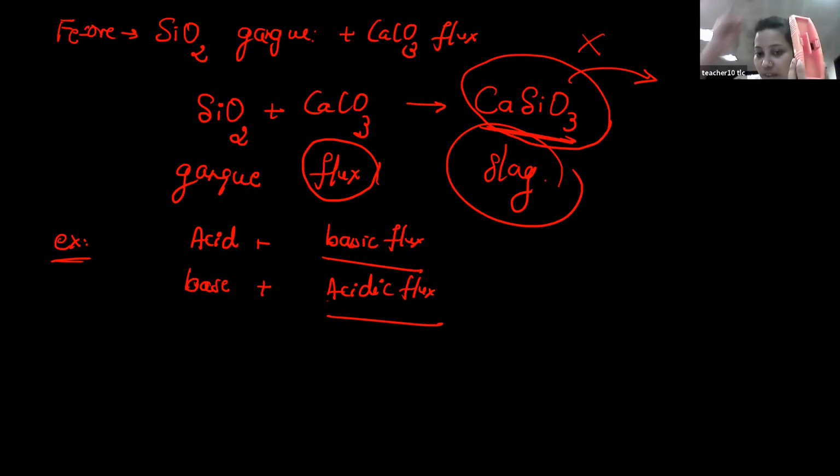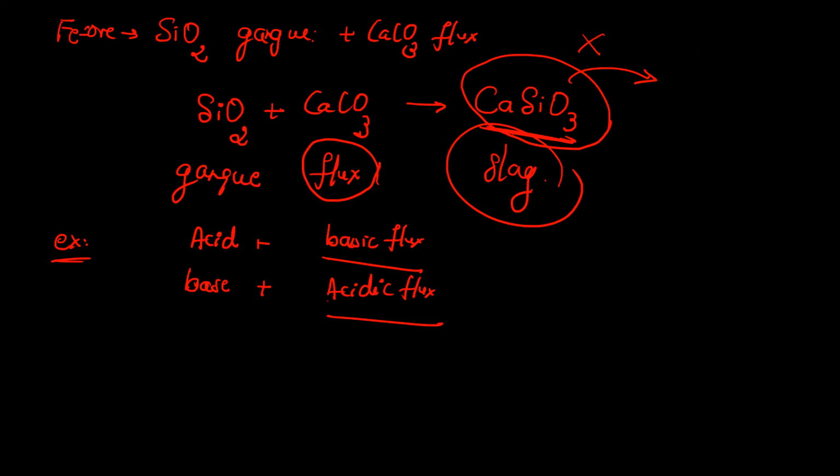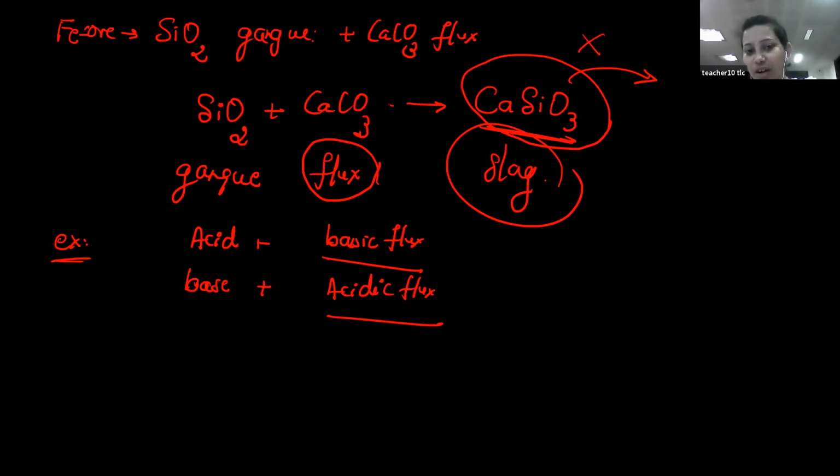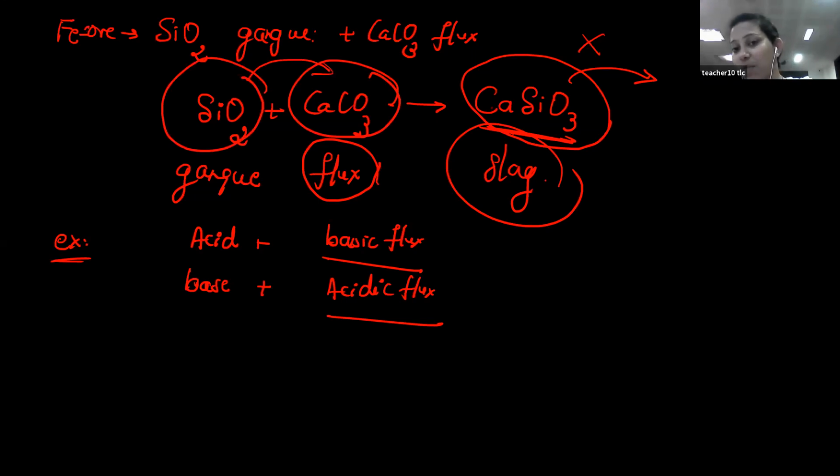So flux is to be added to this blast furnace because the temperature is very high, so we can't remove the impurity otherwise. If you add this type of third reagent at that time, the maximum amount of impurities will be removed in the form of, for example, calcium silicate, if you consider silica as an impurity. So this compound is called slag. Is this clear? Is it easier to remove slag than gangue?